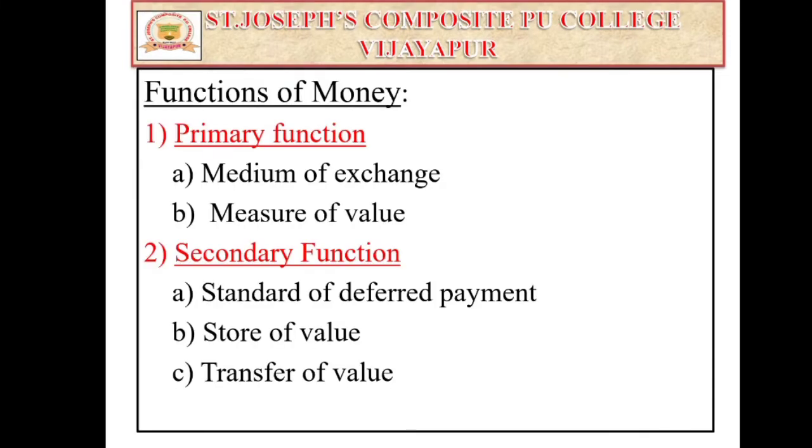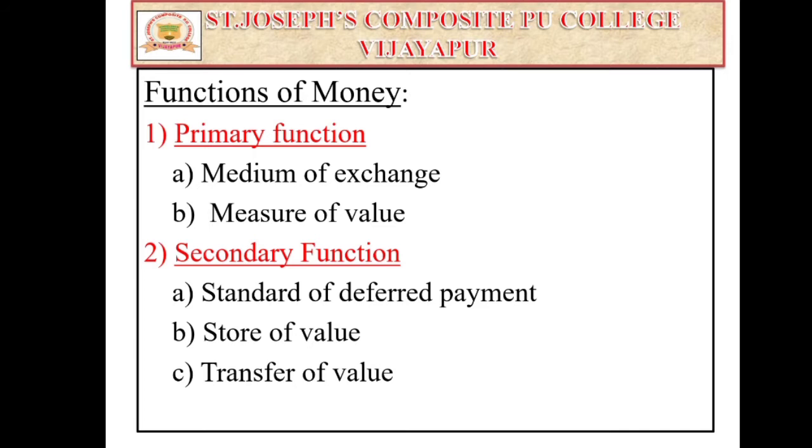First we'll discuss the functions of money, or what the major functions of money are. Functions of money can be broadly classified into primary functions and secondary functions, and also contingent functions and others, but it is broadly classified into primary and secondary functions.